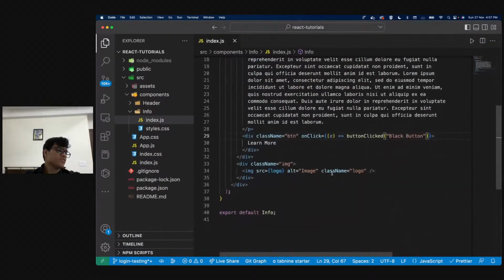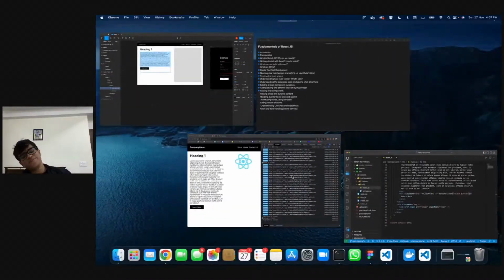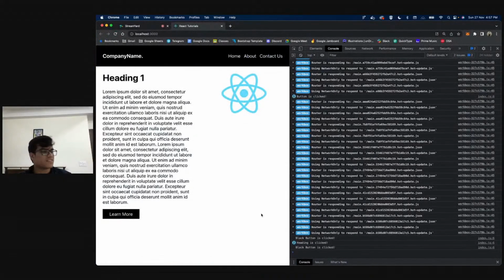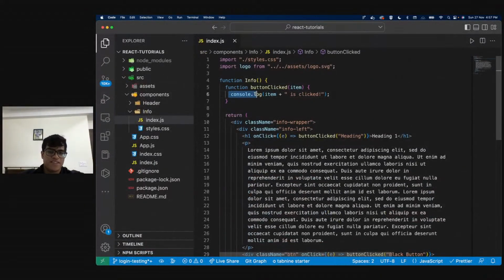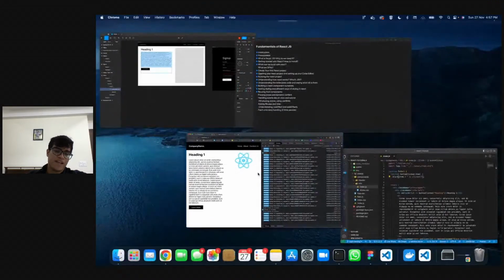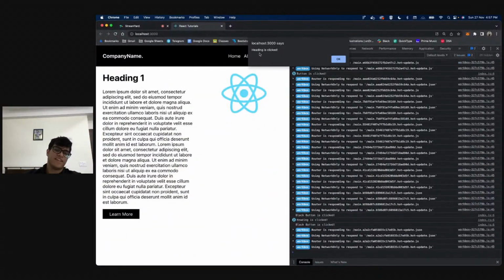What is the use of console? The use of console is basically just to see all of the JavaScript functions that are happening, just to print something or do whatever you want to. This is right now just to show you that the button is being clicked. If I change this code and instead of console, I just say alert, every time I click the heading, it's going to give me an alert and say heading is clicked. Every time I click on learn more, it's going to say black button is clicked.